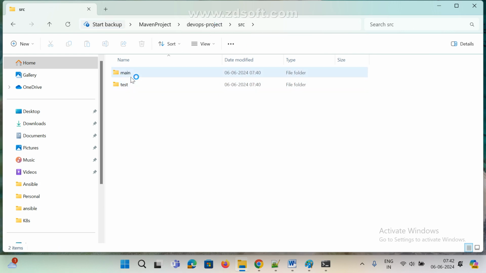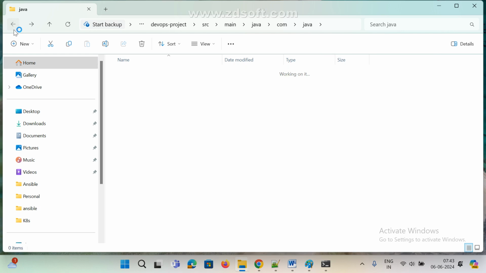Inside the folder we can see main and test. This is the test-related folder, this is the Java-related folder. If you click on the main folder, this is the subfolder java. If you click on java, this is one more subfolder. If you click on com, one more subfolder. If you click on java, devops is the subfolder. If you click on it, we can see one Java file. This is for testing purposes, they gave one Java file.